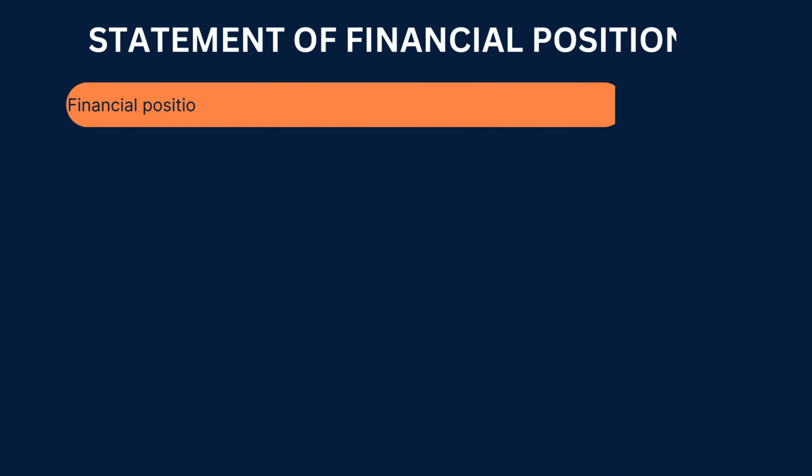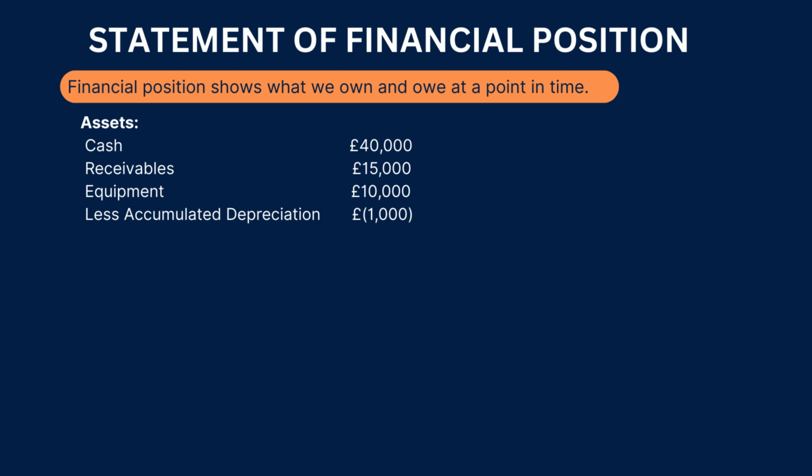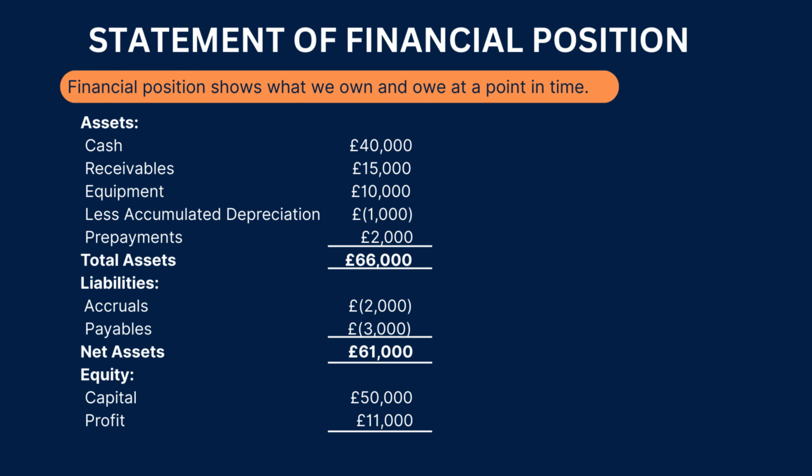The statement of financial position is different. It shows what the business owns and what it owes at a specific point in time. In our example, we have under assets, cash, receivables, equipment, less accumulated depreciation, and prepayments. These represent resources controlled by the business. Under liabilities, we include accrued expenses and trade payables. They are amounts owed but not yet paid. Under equity, we show capital and profit. Profit increases equity because it belongs to the owner.